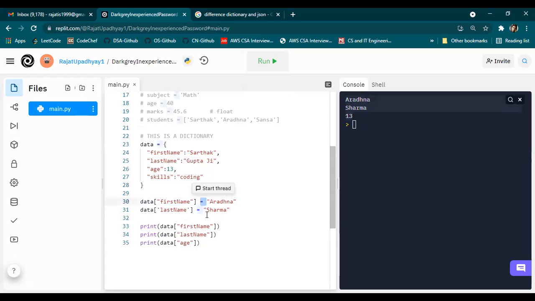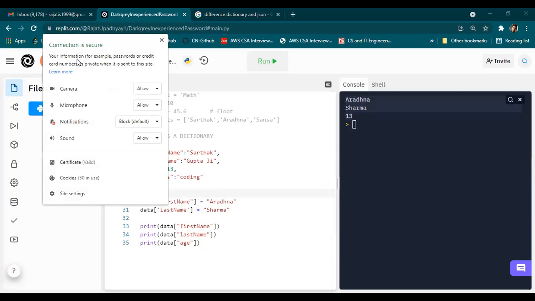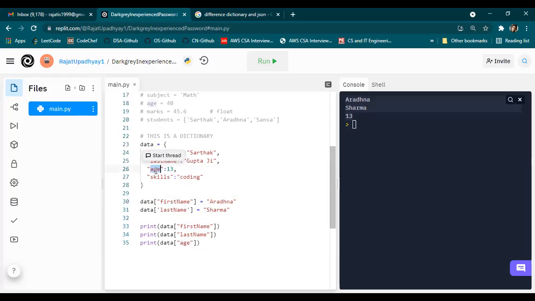But I think we can just change that Sarthak and Gupta in place of the other names which you want. No, so you are saying that I put this here, data. But say let's say you are creating a website, and after some time there's a big code and you are not able to find that, and you have to do it fast, so you can run this code. Exactly. Maybe over time we need to change something. Maybe instead of the name, we need to change the age. So we'll have to update the age over time.